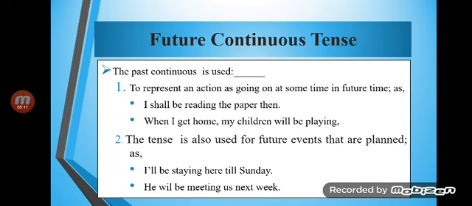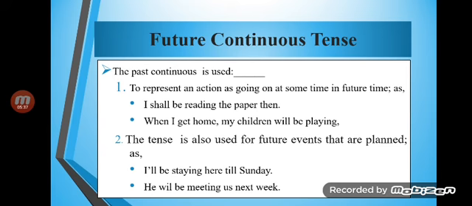Then comes the future continuous, which is used to represent an action going on at the same time in future, as I shall be reading the paper, then when I get home my children will be playing. The tense is also used for future events that are planned, as it will be staying here till Sunday, he will be meeting us next week, okay.